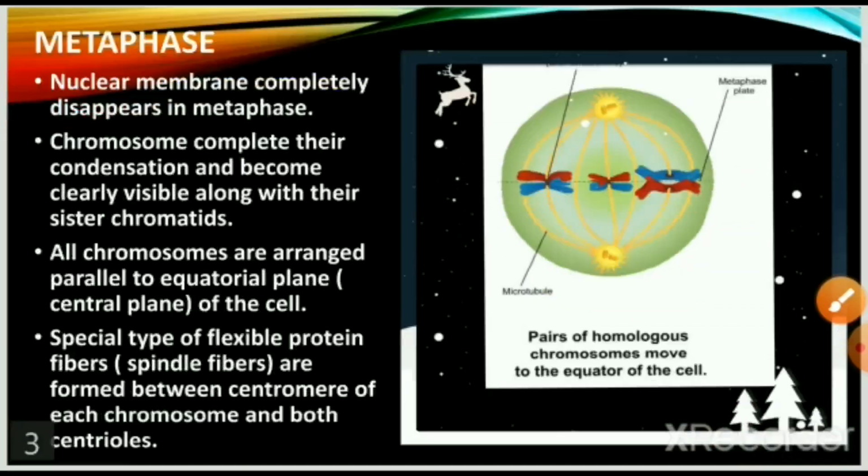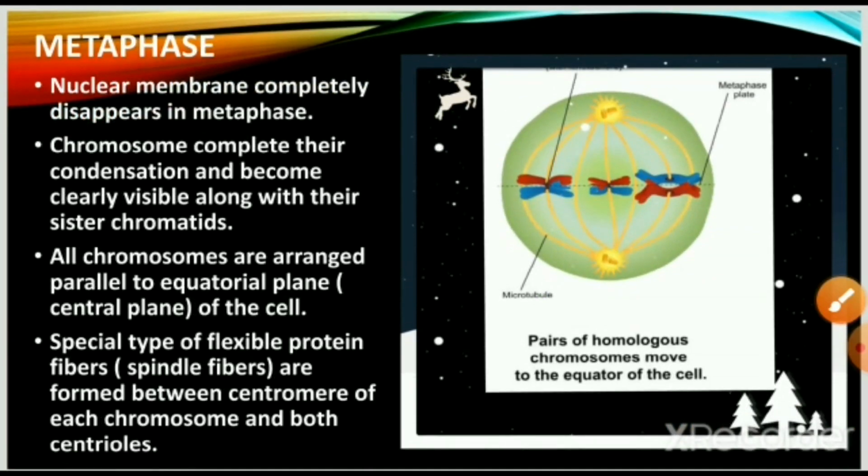Now we'll see metaphase. The nuclear membrane completely disappears in metaphase. Chromosomes complete their condensation and become clearly visible along with their sister chromatids. All chromosomes are arranged parallel to the equatorial plane, that is, the central plane of the cell. Special type of flexible protein fibers, spindle fibers, are formed between the centromere of each chromosome and both centrioles.